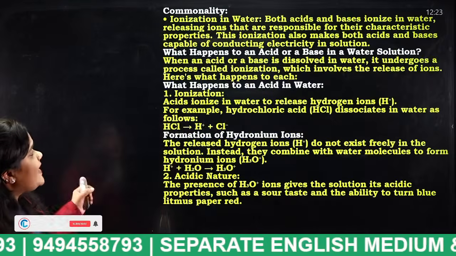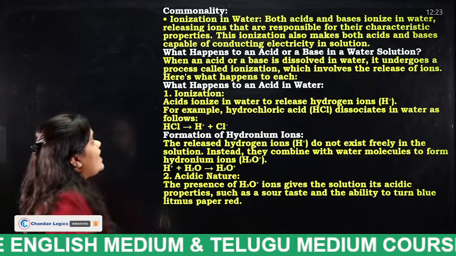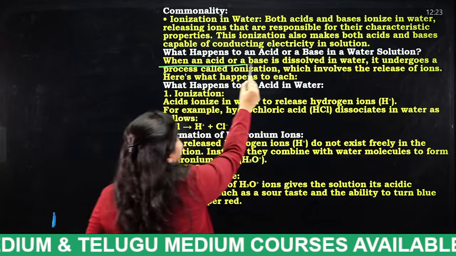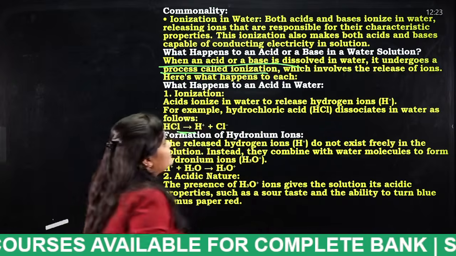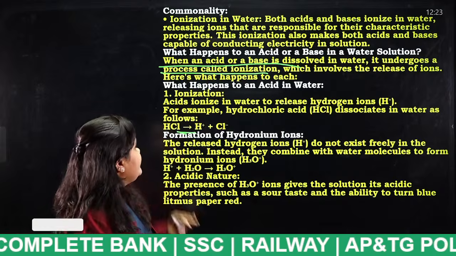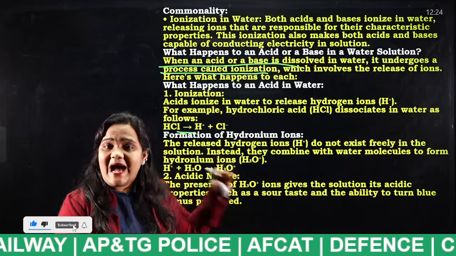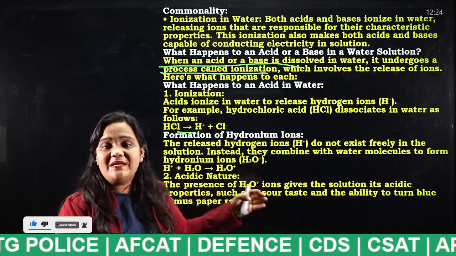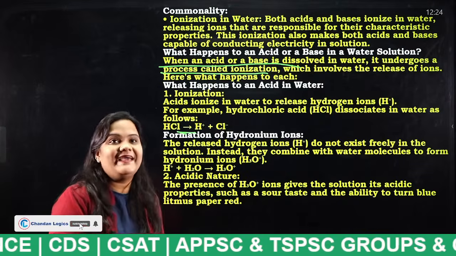Next, what happens to an acid or a base in a water solution? When an acid or a base is dissolved in water, it undergoes a process called ionization, which involves the release of ions. What happens, friends? I have told you already, when an acid reacts with a base, it becomes neutralized. Okay, very good.